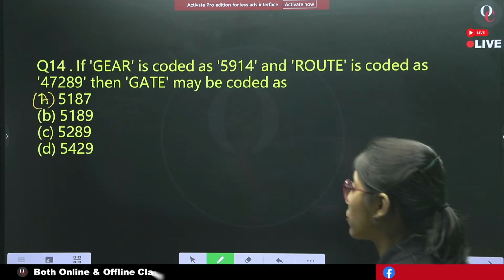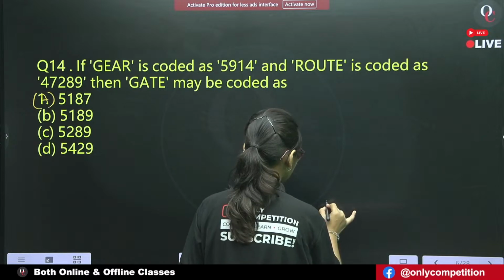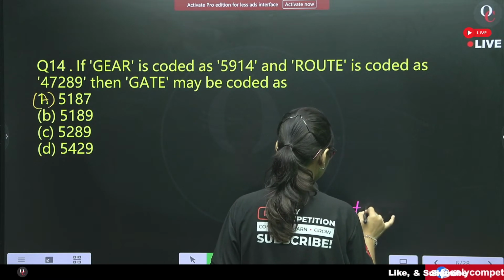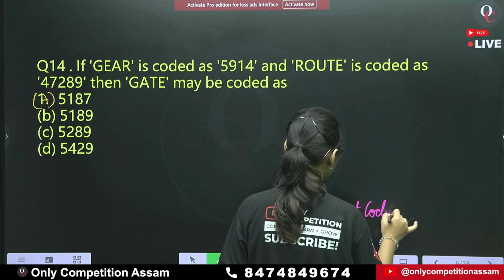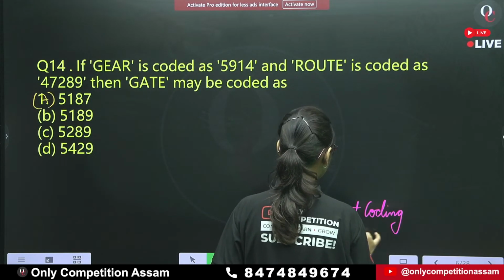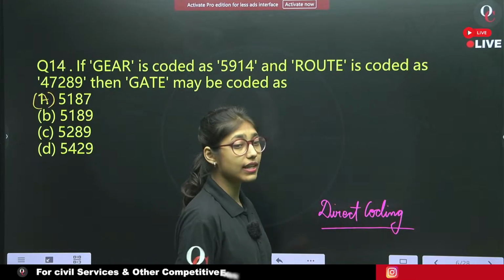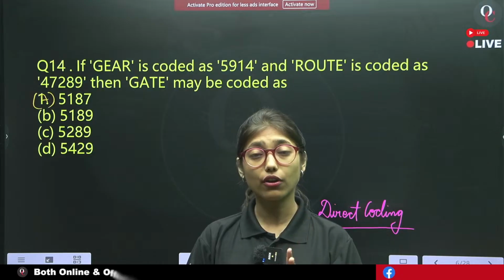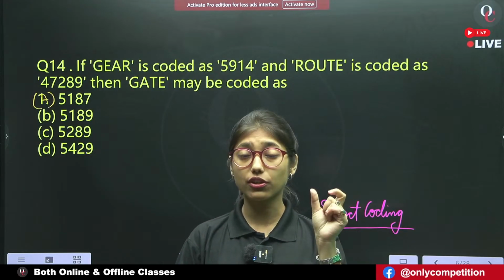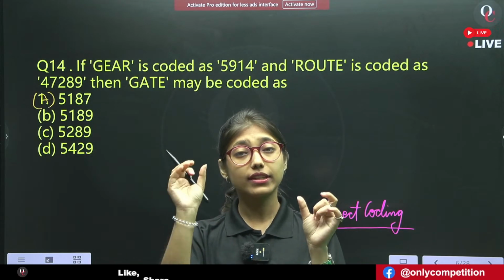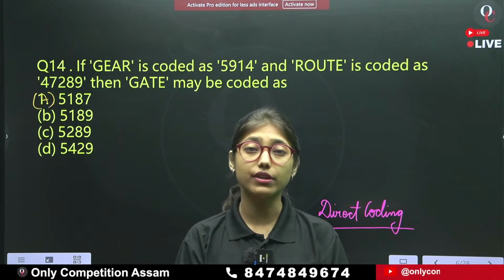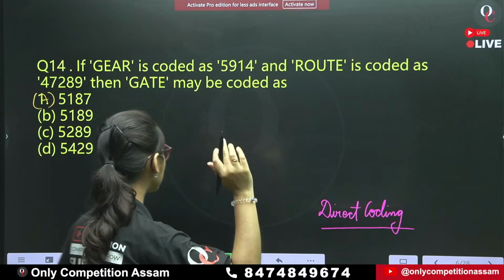This particular question is a question of direct coding. Why have I said that it is a question of direct coding? Because in this question, all the digits that are given are related to the same letters. Just have a look here.